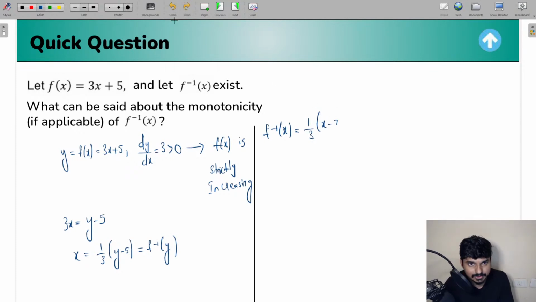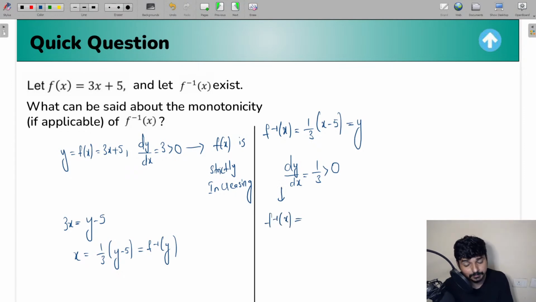Now, if you observe this equation which we got, you tell me, is this going to be an increasing function? Well, you check this out. Let me differentiate the equation which we got. If you're finding dy by dx, you're going to get 1 by 3, which is also greater than 0. So what does that mean? Well, f inverse of x is also going to be a strictly increasing function.